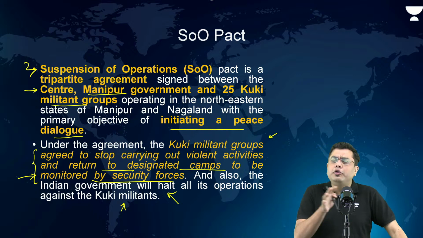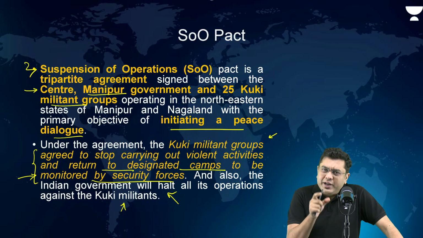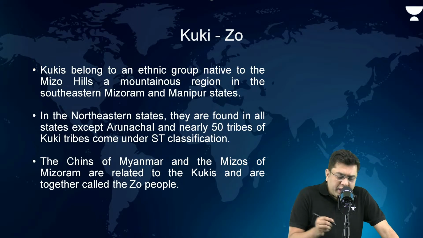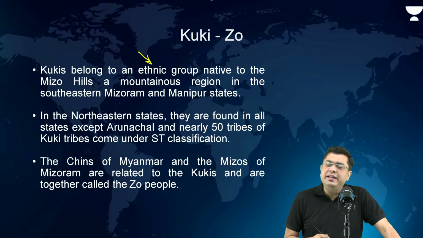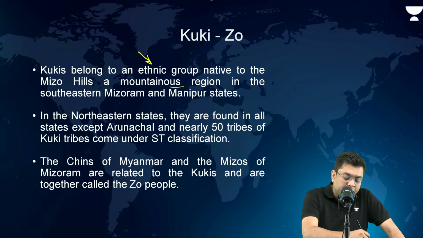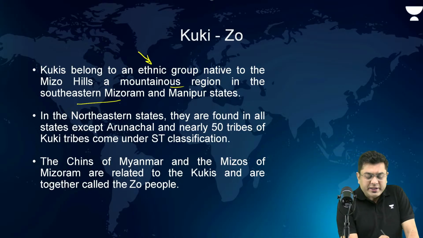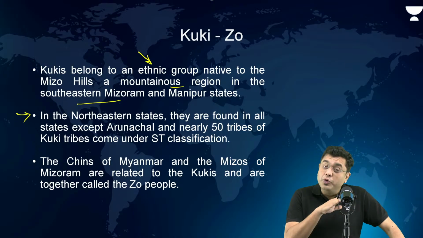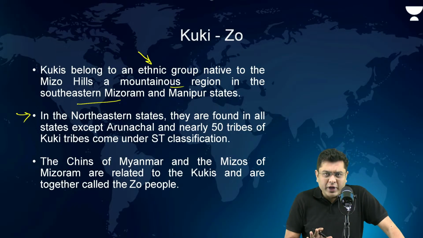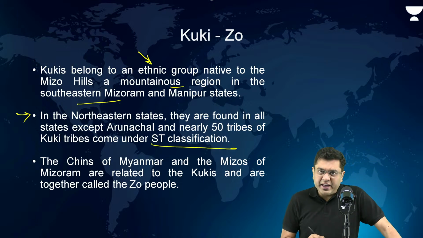But before that, for those of us who are uninitiated about it, the Kuki-Zo, what is that group or grouping referred to? So the Kukis belong to an ethnic group native to the Mizo Hills in the mountainous regions of southeastern Mizoram and the region of Manipur. Now, in the northeastern states, the Kukis are found almost in all the regions and states, barring Arunachal Pradesh. And they come under the ST classification.